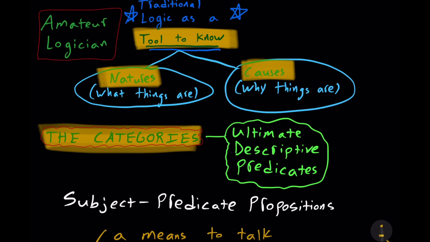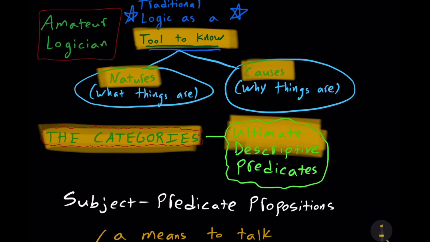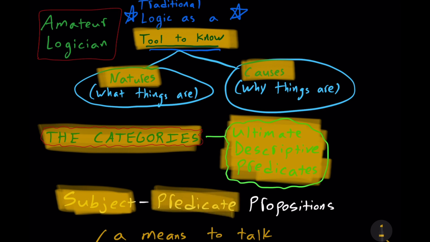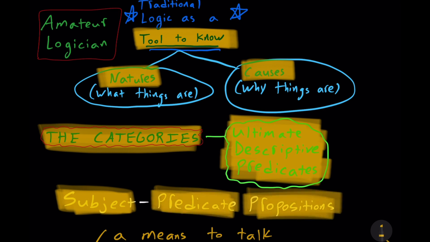Now, the categories are the ultimate descriptive predicates. The most famous type of proposition in logic deals with subject-predicate propositions. So the predicate describes something about the subject. For example, Socrates is a man is a subject-predicate proposition. The subject is Socrates, the predicate is being a man. Now, Aristotle and his followers attempted to exhaustively find all possible predicates a subject can take on. And Aristotle thought there were 10 possibilities, 9 different so-called accidents and one essence.